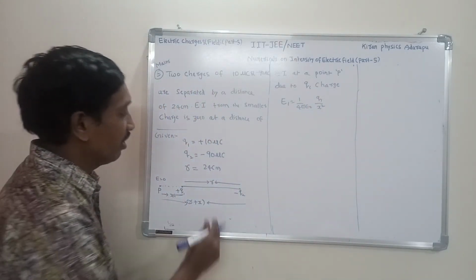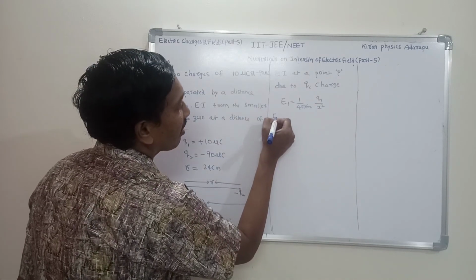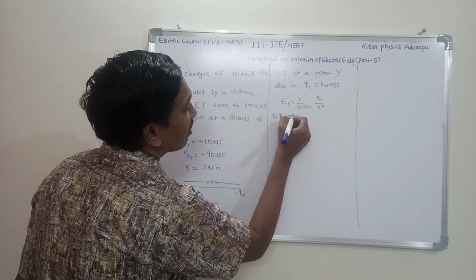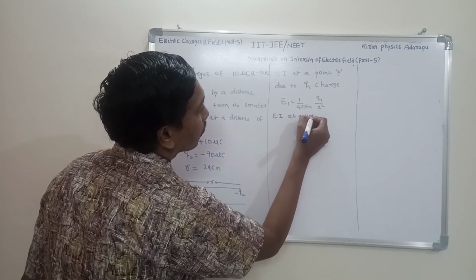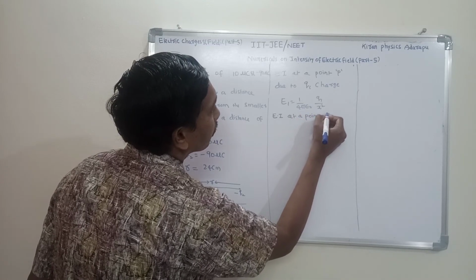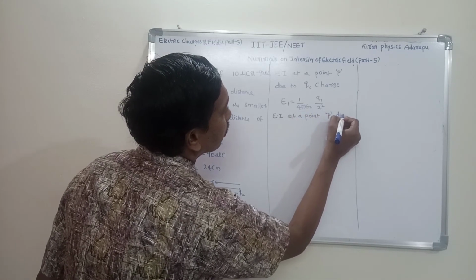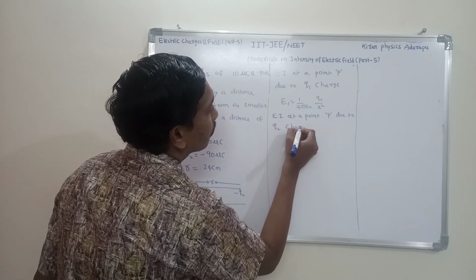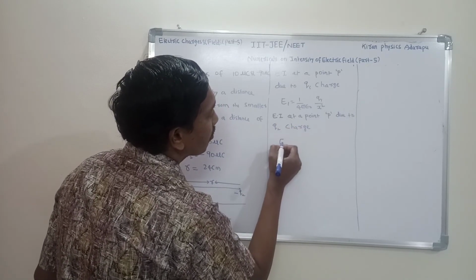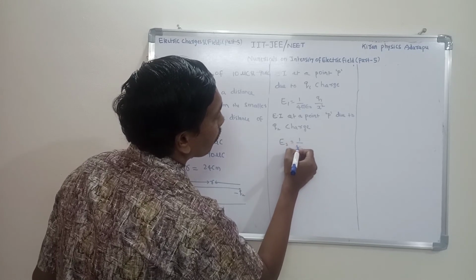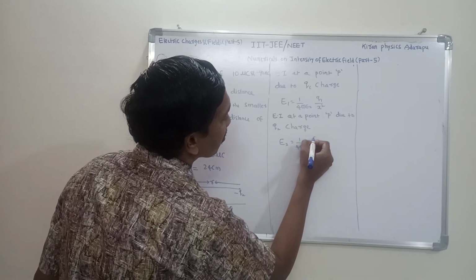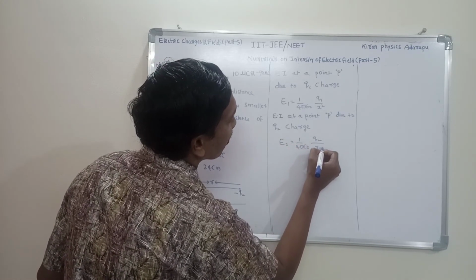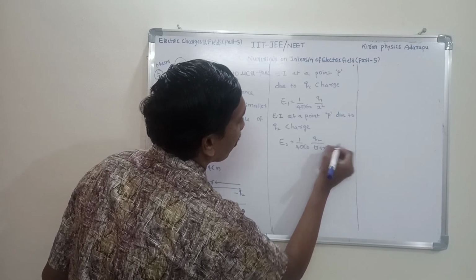In the same way, due to the Q2 charge, what is the electric intensity? The electric intensity at point P due to Q2 charge, E2, is equal to 1 by 4 pi epsilon naught into Q2 by (R plus x) whole square. This is the formula.